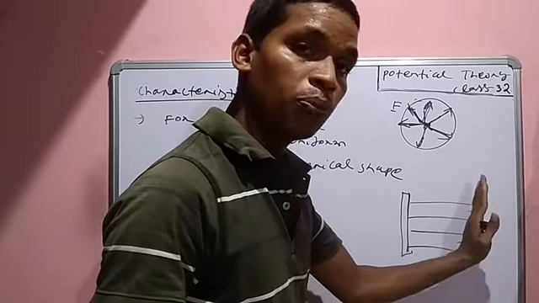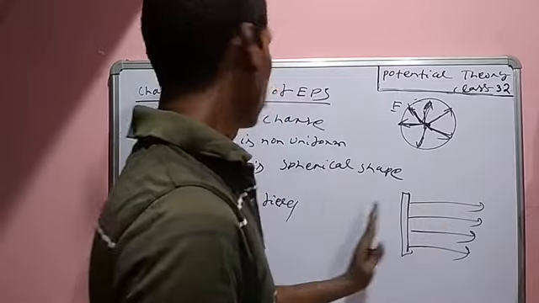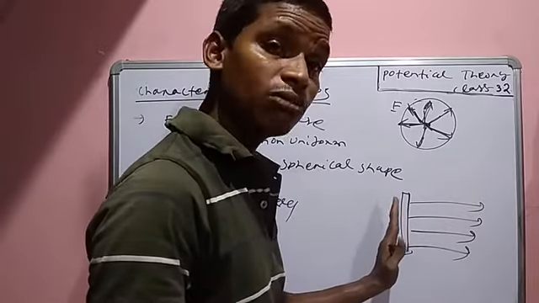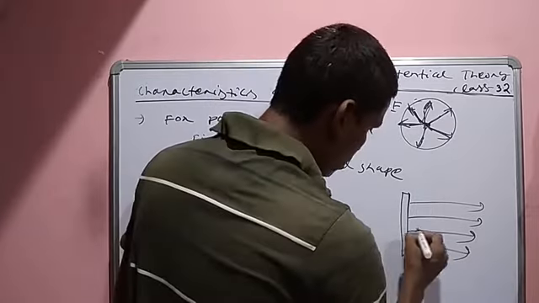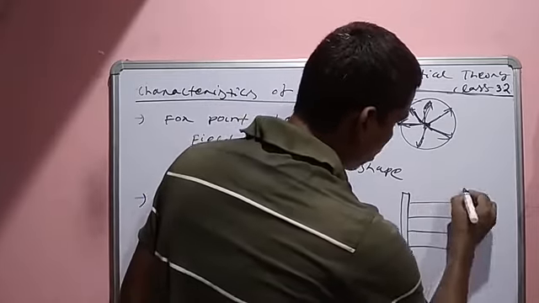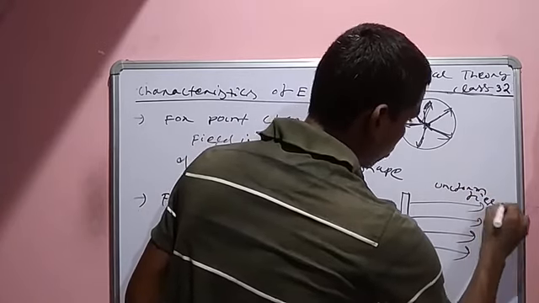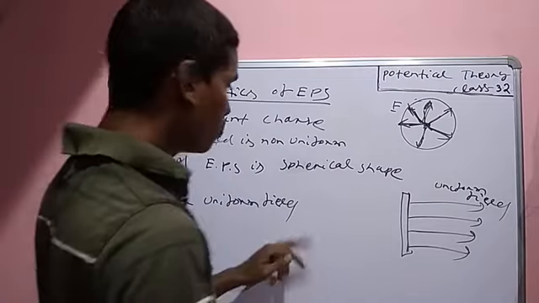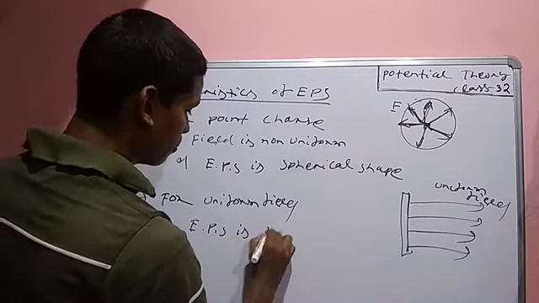So the field is uniform, and the EPS is what? EPS is plane. Yes or no? So this is the uniform field. For uniform field, EPS is plane.